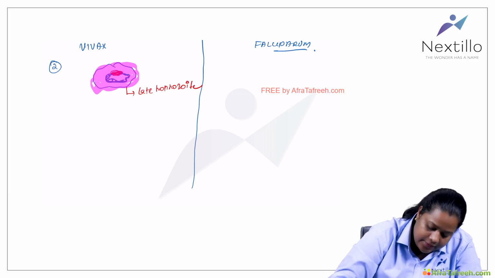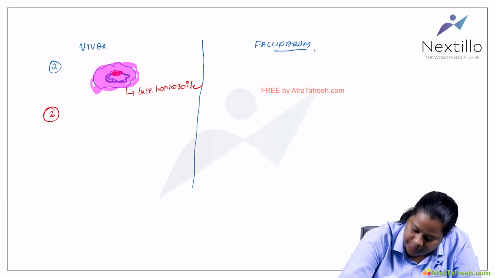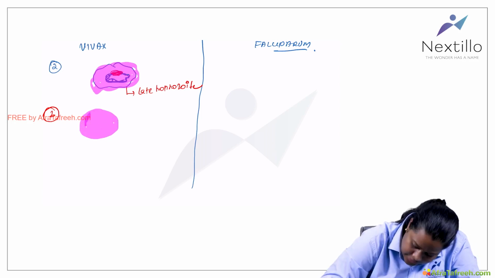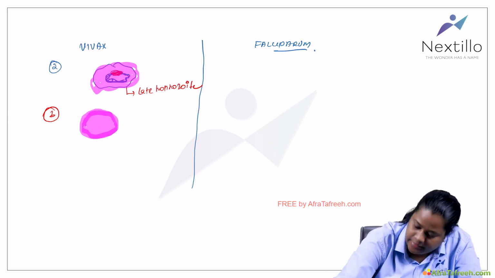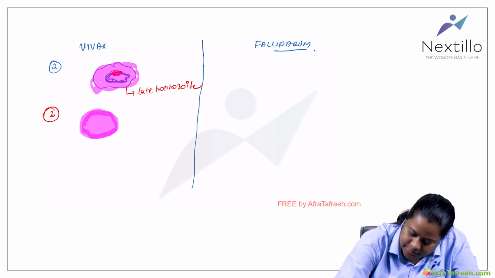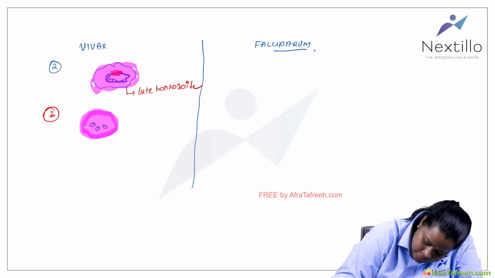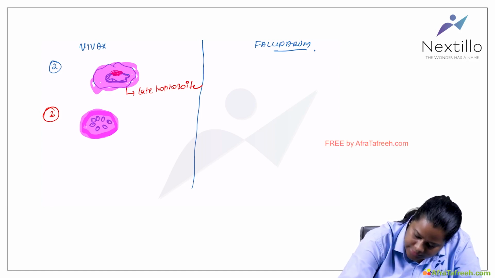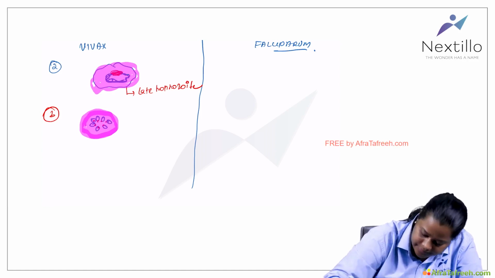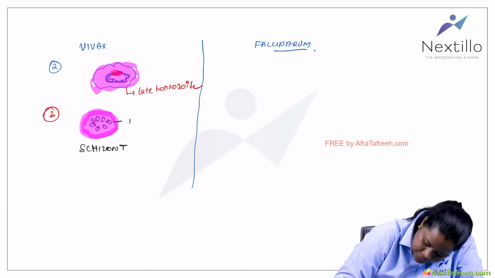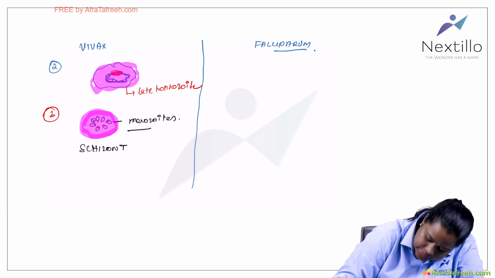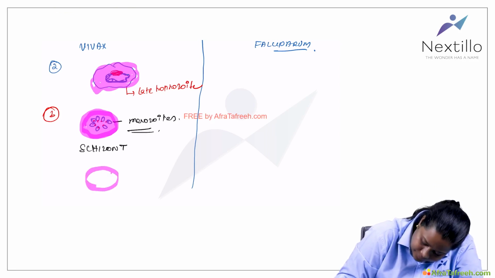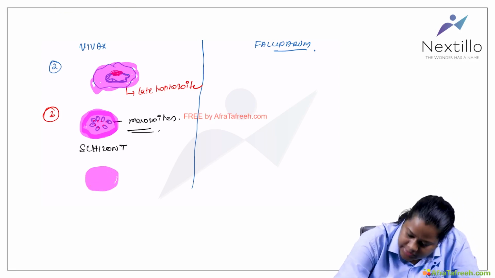Further, this can go into something called a schizont. The schizont will be a proper thing inside the RBC. You will not be able to distinguish the parasite and the RBC membrane, because it has become bigger. And then you will find more merozoites inside the cell. So this is the schizont stage. The last stage would be the gametocyte stage.